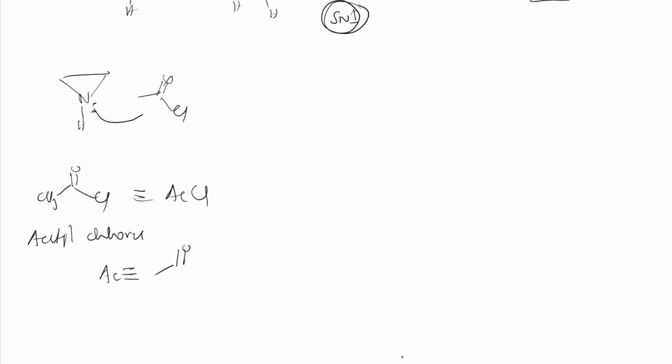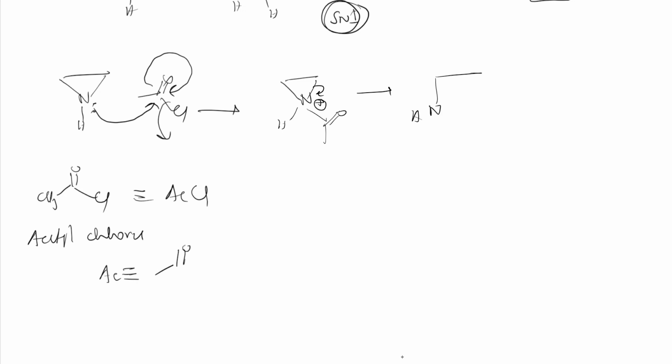Chlorine is there. So what happened? This electron density gives to this oxygen. This electron density again comes back. Chlorine is a good leaving group, leaves the system. So I got N-acetylation here, right? So N-acetylation. So H here, CO, CH3, and nitrogen with positive charge. So this bond will be broken. So what happened? NH, now I'll write Ac as a shortcut instead of writing COCH3, right? It is understood, and this is carbocation is there.